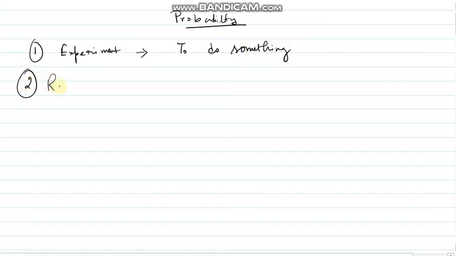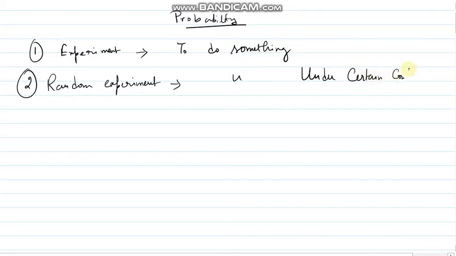Now, when will this experiment turn into a random experiment? A random experiment is when I am doing that experiment under some certain condition. So what does the certain condition mean? Suppose I do math each and every day. That's one experiment. To make it a random experiment, if I just change it, I do 10 sums each and every day. So I have fixed how many sums I am going to do. I will throw a die for 4. That's a random experiment. Experiment, I will throw a die.